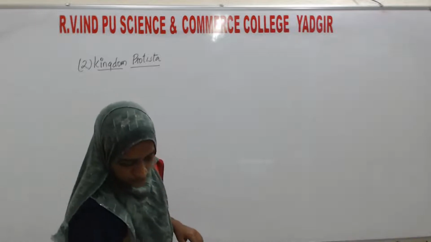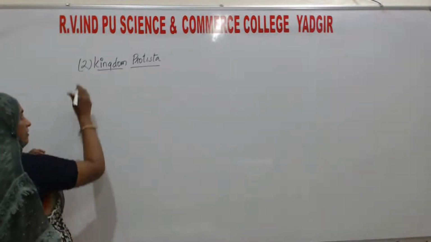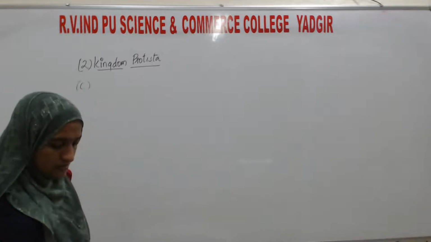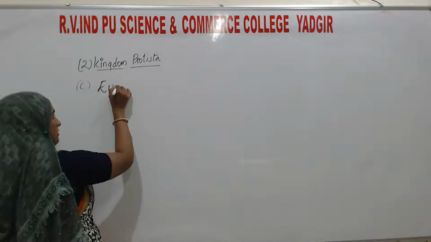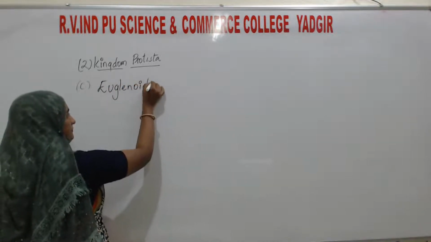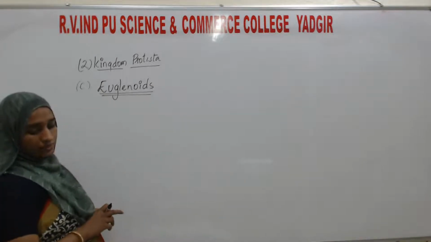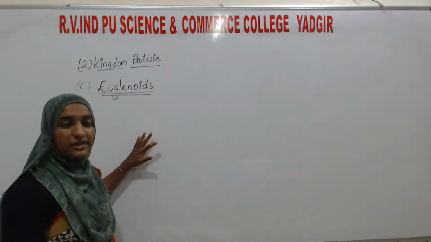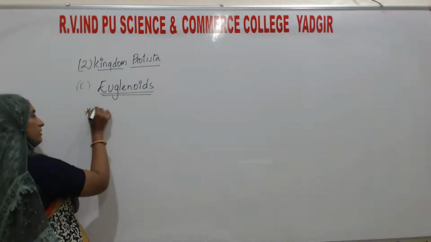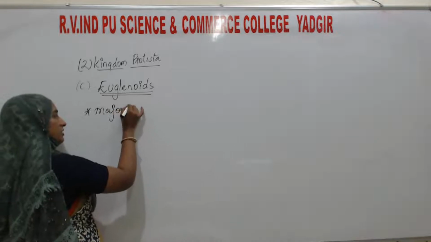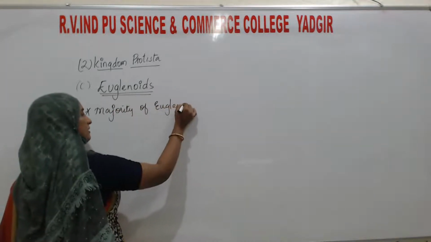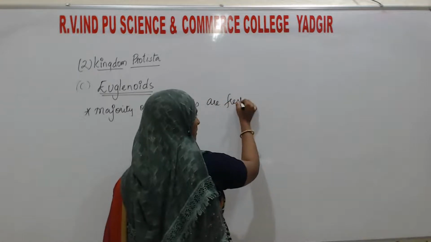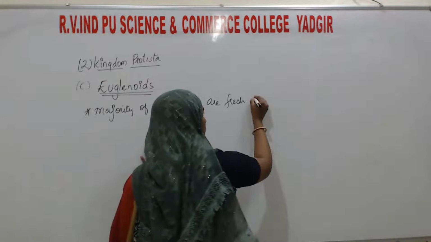Third one, euglenoids. The majority of euglenoids are freshwater organisms, which are found in ponds, rivers, lakes and so on.